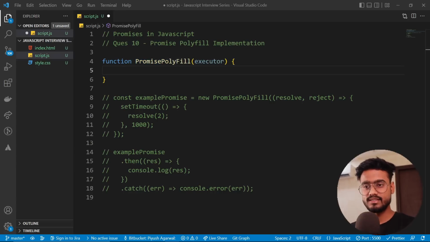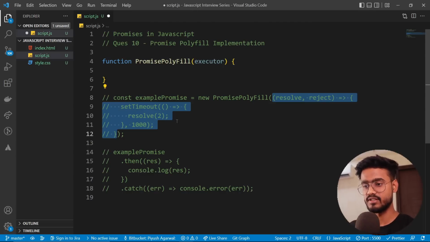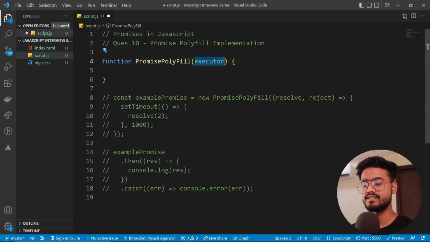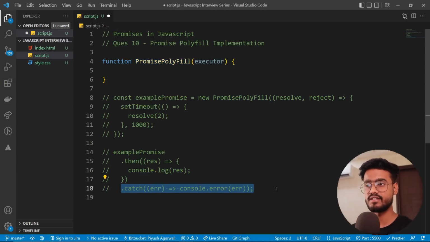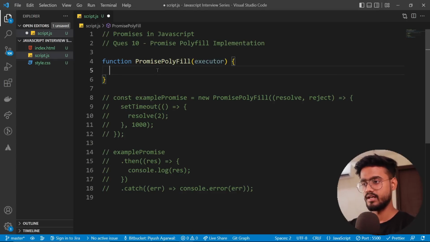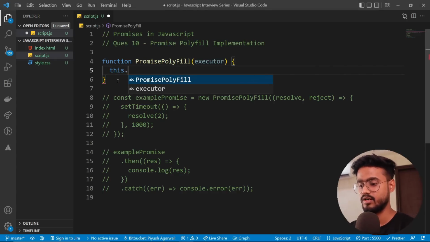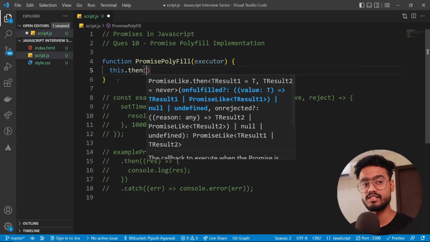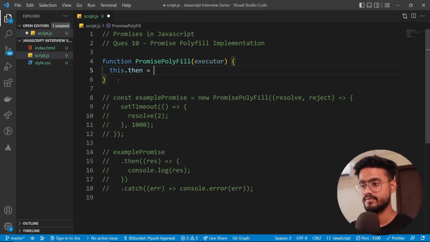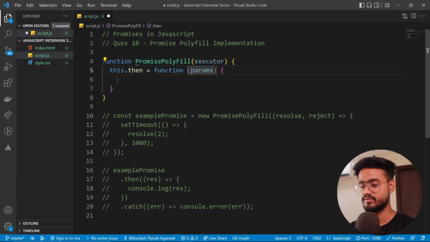Now let's see what are all the things that are required to create a promise polyfill. First of all, as we have discussed, it needs to take this function with resolve and reject, which will be called the executor, right? Then after that, when we call this promise, it should have these .then and .catch functions which we can chain after it. So for now, I'm gonna have, let's say, this .then, which will obviously be chained after the promise when it's being resolved. So I'm gonna say this .then, it will be an anonymous function which will take a callback. Because obviously when we do .then, we have a callback inside of it, right?